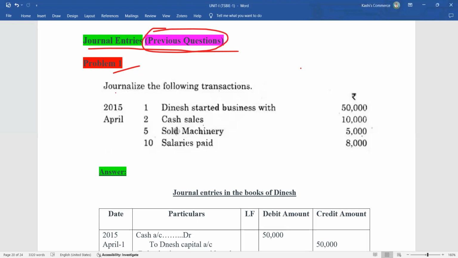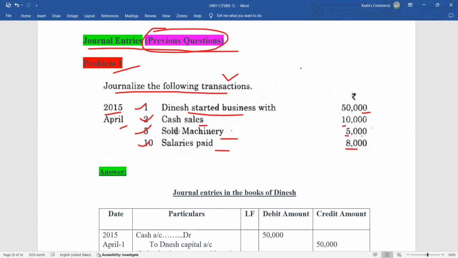Look at the question, problem number 1. Journalize the following transactions. 2015 April: April 1st, Dinesh started business with 50,000 rupees. April 2nd, cash sales 10,000 rupees. April 5th, sold machinery for 5,000 rupees and salaries paid 8,000 rupees. These are the transactions, transaction 1, transaction 2, transaction 3, transaction 4 on particular dates. For these transactions we have to write journal entries.